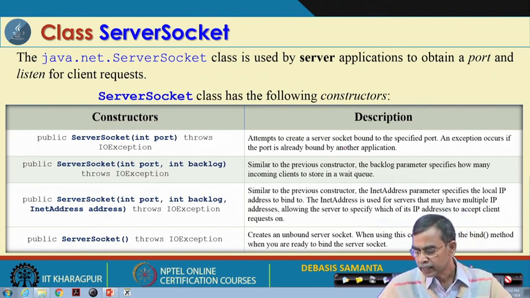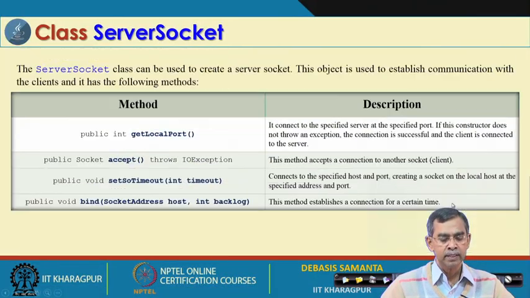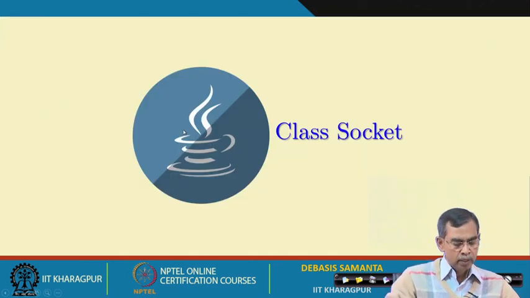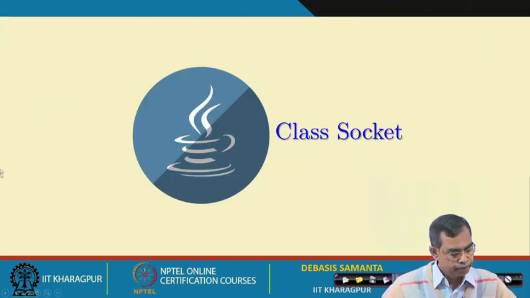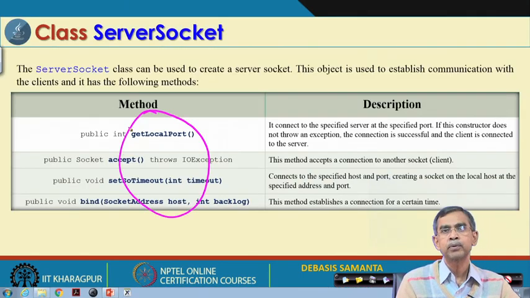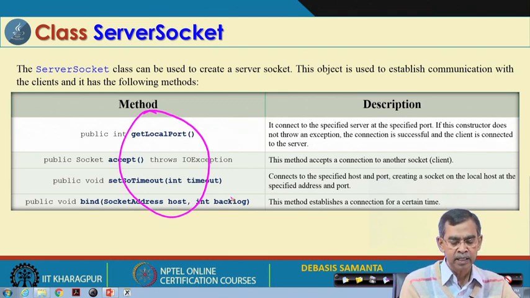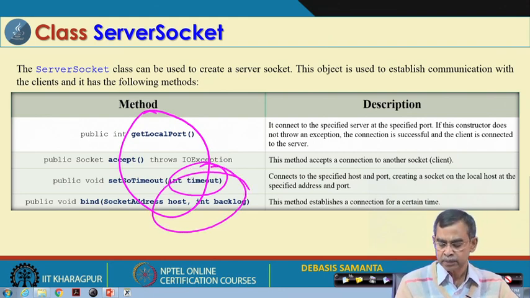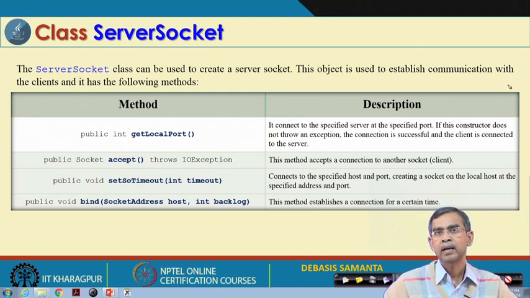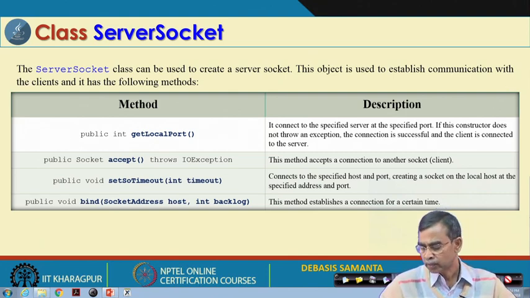So, the idea is like this. The server socket is there, and these are the constructors. There are many more methods, and I have mentioned a few here which are very important. For example, getting the information about the port, accepting a communication connection, and how much time it should wait to listen to others. Those are the different pieces of information which can be maintained and obtained from these methods for a server socket object.